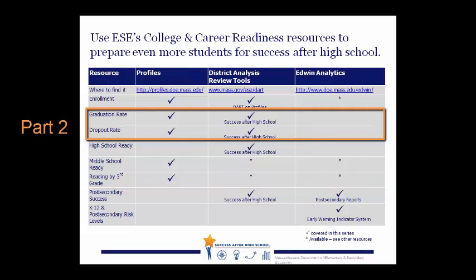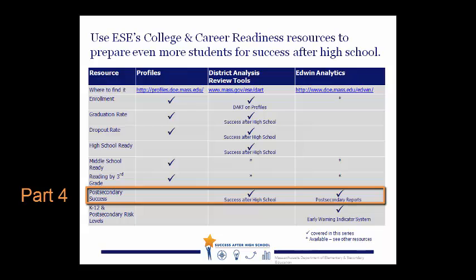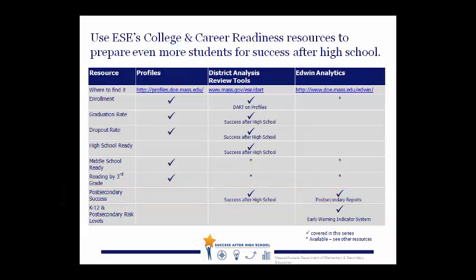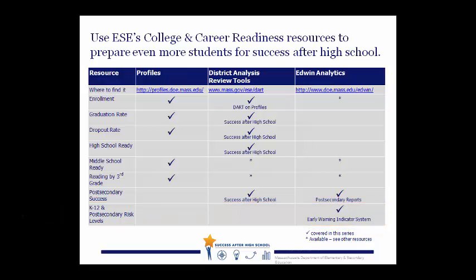You may also want to look at the graduation rates and dropout rates for your school or district, covered in Part 2, or how high school graduates are doing in post-secondary education, which is covered in Part 4. You may also be interested in understanding your students' risk of graduating from high school, or their risks of post-secondary success, which is covered in Part 5.